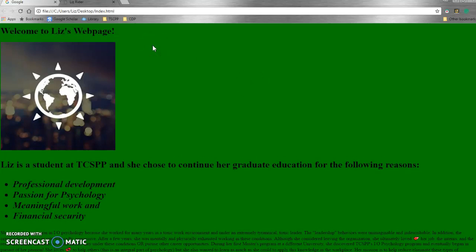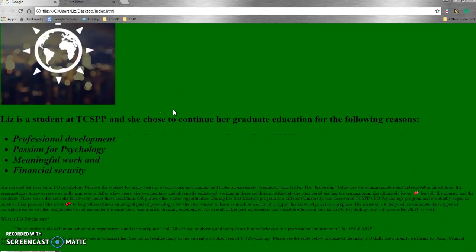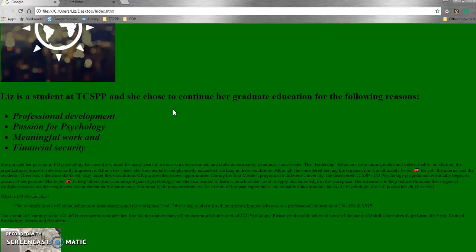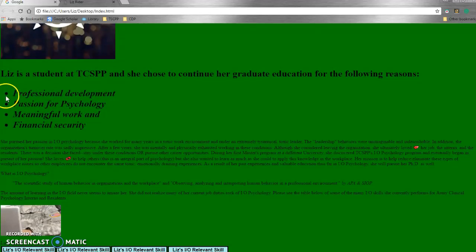And so that HTML document that I had with all of the codes actually turned into this. And it's just a short, simple welcome to my Liz webpage. And it just says I am a student at TCS, sorry about that, and that I chose to continue my graduate education for the following reasons. And here is where I chose to do the bullet in the italics. And I chose for professional development, my passion for psychology, meaningful work, and financial security.